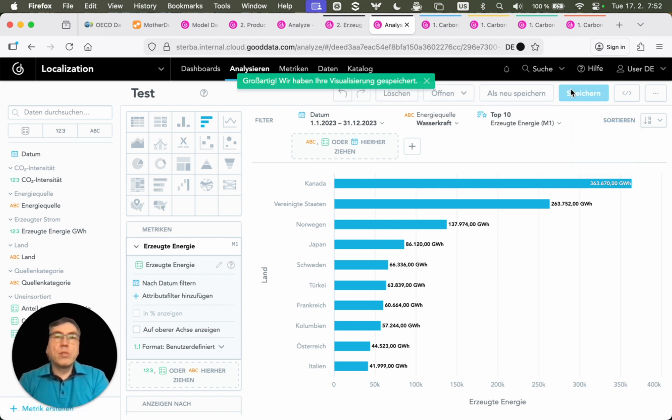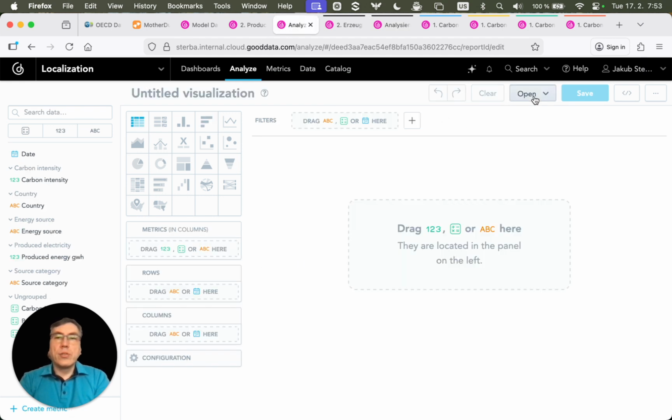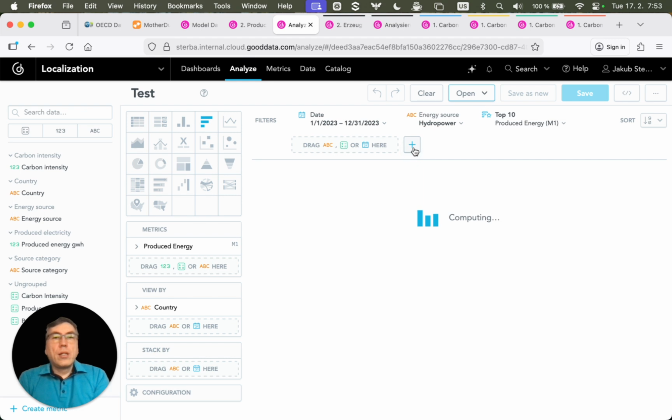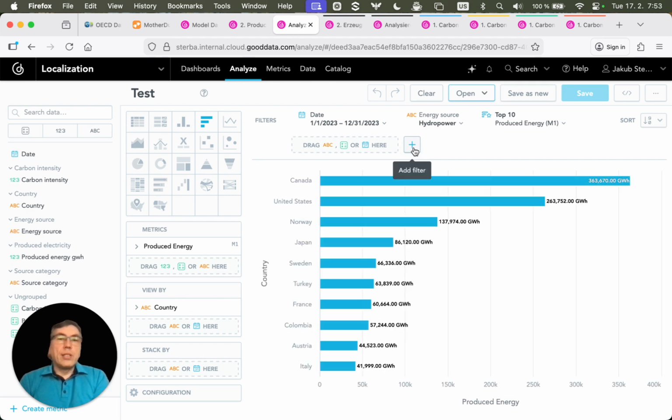Let me save this visualization, and I can open it as that user with English, and you can see that it filters appropriate value, and the data is in English. So country names are in English. It uses American number format because I'm using American English, and also number format is localized.